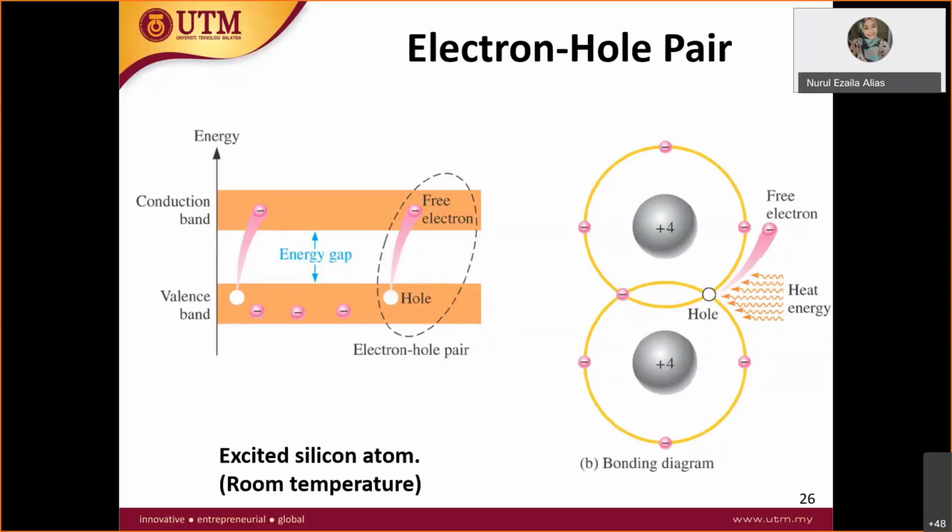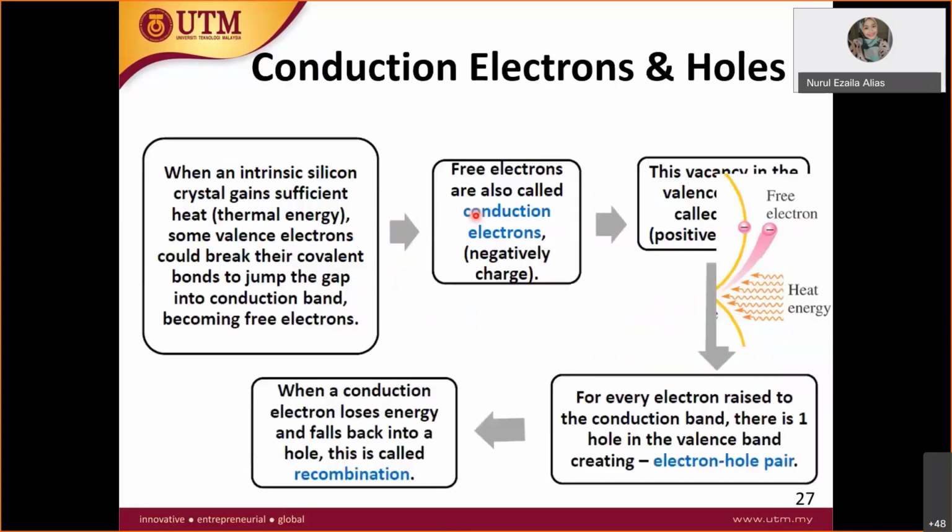You have the valence band, the conduction band, and this is your energy gap. Been talking a lot about this today, right? When it is heated at high temperature, it leaves a hole and becomes a free electron, and this free electron movement produces current. This is the story of how it goes.